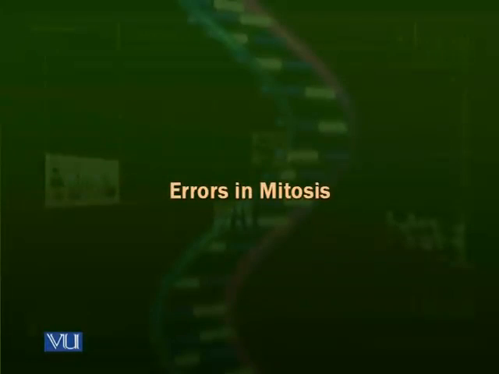Now we see what happens if there are errors in mitosis. There may be different types of errors in cell division.